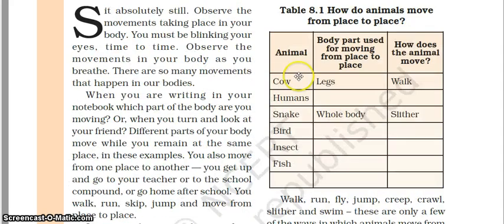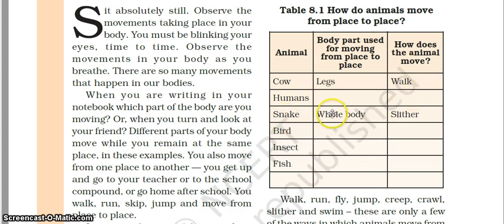Now there is a table. You have to fill this table, like which part of the name of animals is given, which part is used for moving from one place to the other, and the type of movement. Like a cow, it uses its legs, and the type of movement is walking. Now humans, you have to fill it. Which body part is used? It is the legs. And how does the animal move? How do we walk? We jump even, we run. So all these are different body movements.